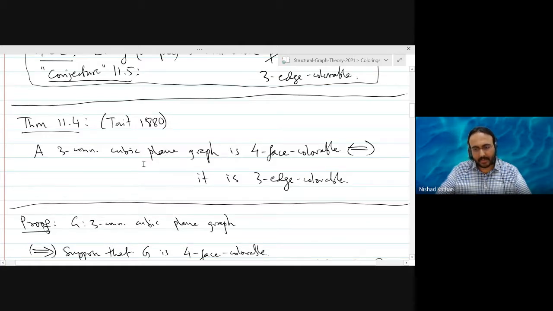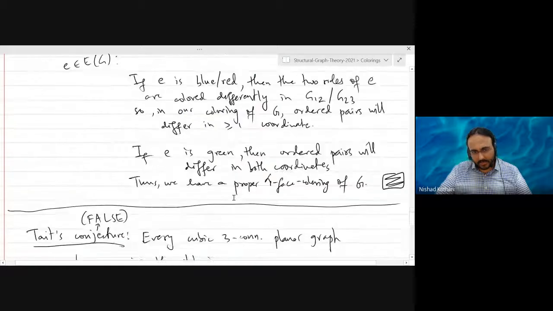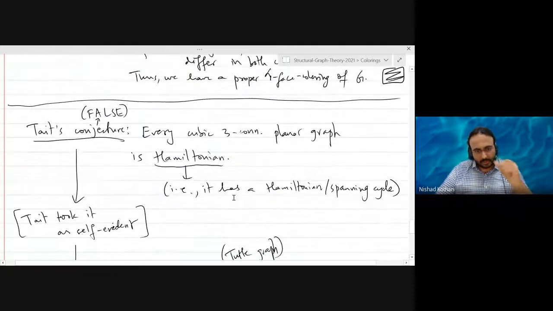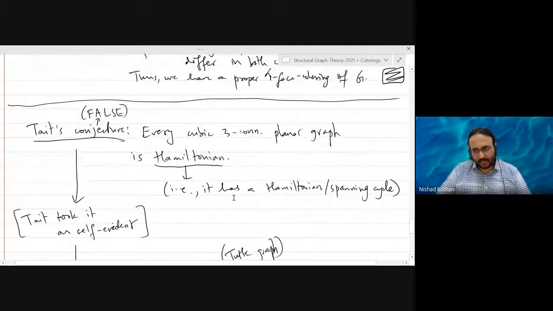So you get three colors, two from the Hamiltonian cycle and the third from its complement. But that assumption of Tait was false, as was shown later by Tutte. Tait took it to be self-evident, but it's actually a false statement.